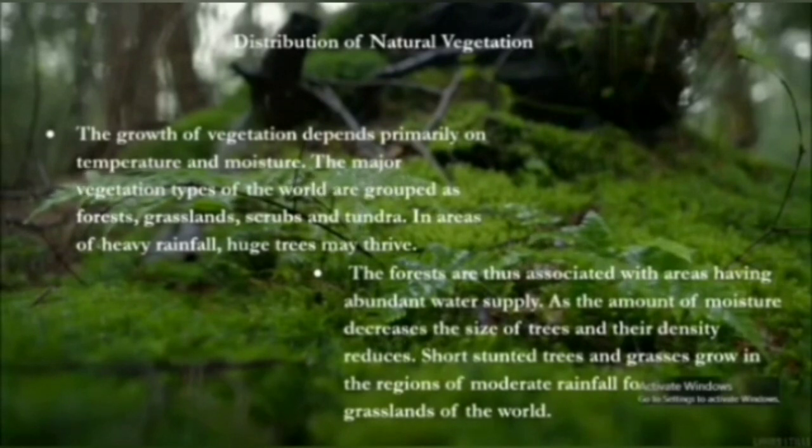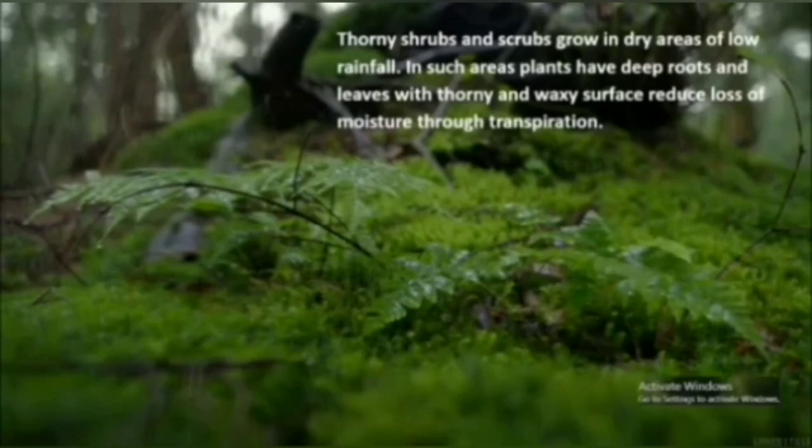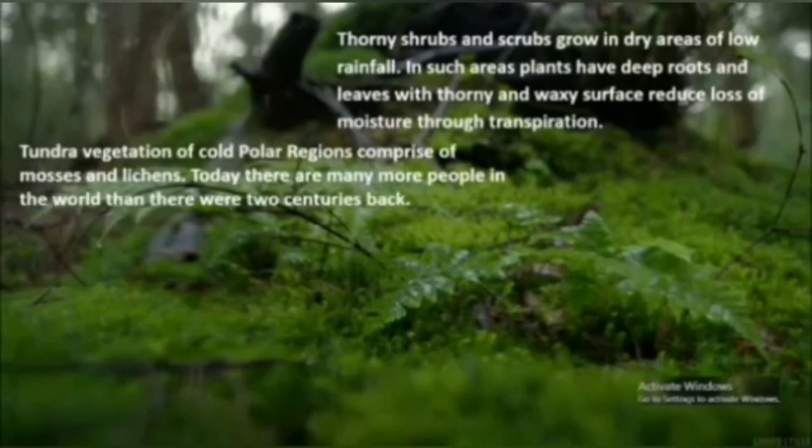In such areas, plants have deep roots and leaves with the thorny, waxy surfaces which reduce the loss of moisture through transpiration. In the thorny shrubs and scrubs which grow in the low rainfall regions or dry regions, they have deep roots and the leaves with the thorns and waxy surfaces which will reduce the loss of moisture through transpiration. Tundra vegetation of cold polar region comprises of mosses and lichens.